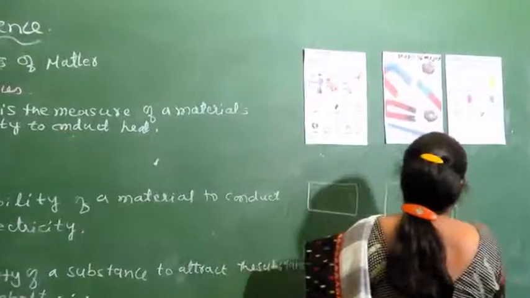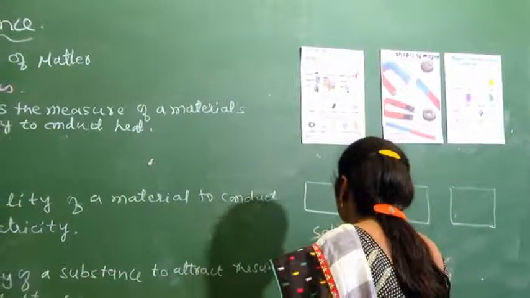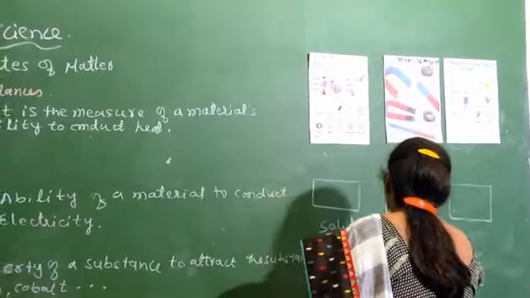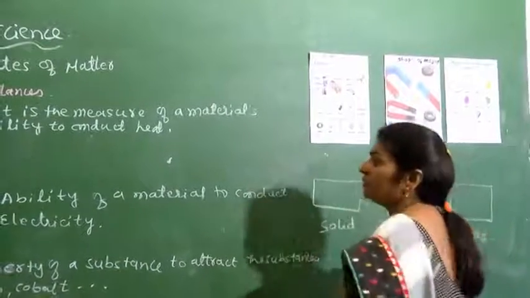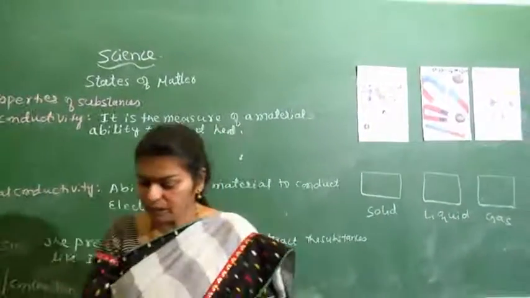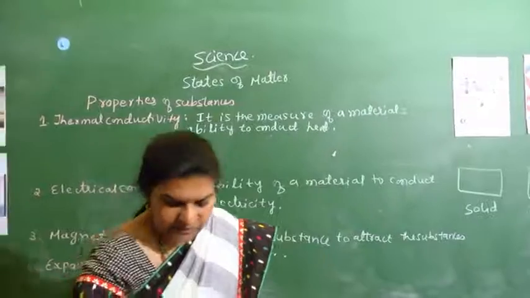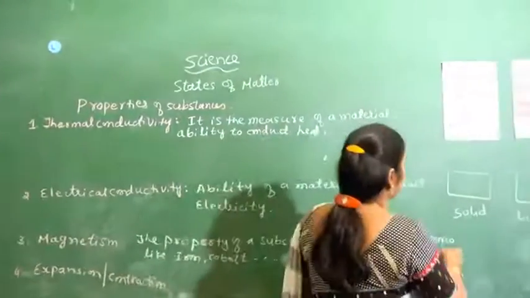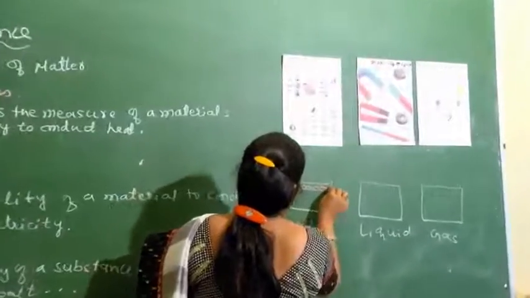How are these particles arranged? In the case of solids, the particles are tightly packed.